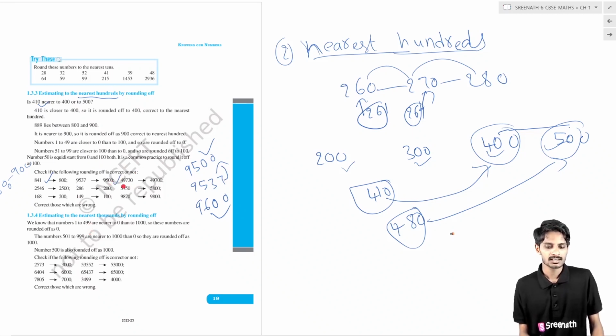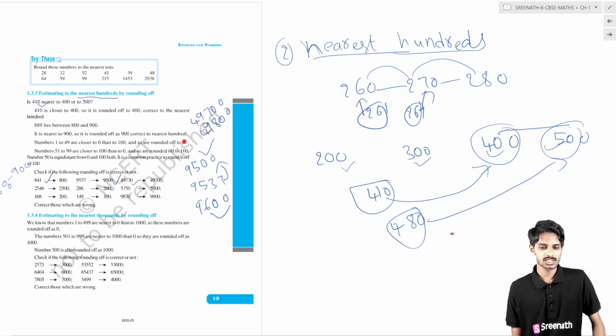Okay, here what is 49,730? What are the nearest hundreds? They are 49,700 and 49,800. We are discussing only hundreds, so we are not changing the thousands place. Thousands place remains as it is. Only the hundreds place matters. So 700 and 800 are the two nearest, but 30 is nearest to 700 only. Like that we are writing.